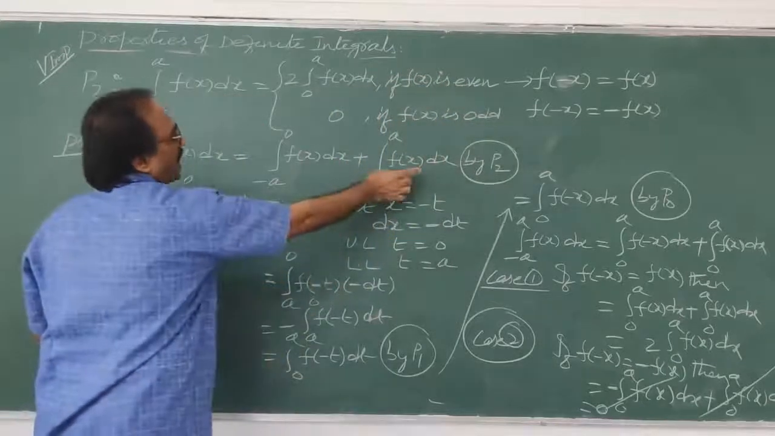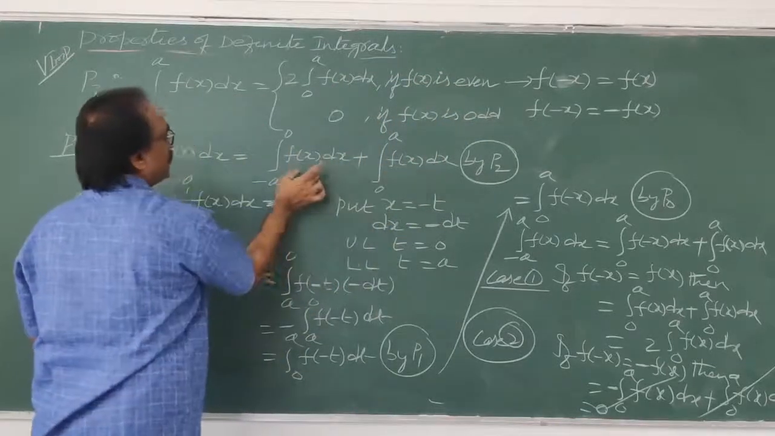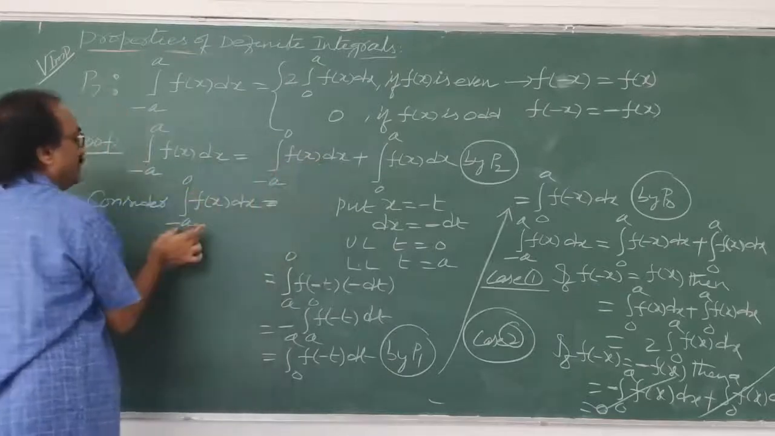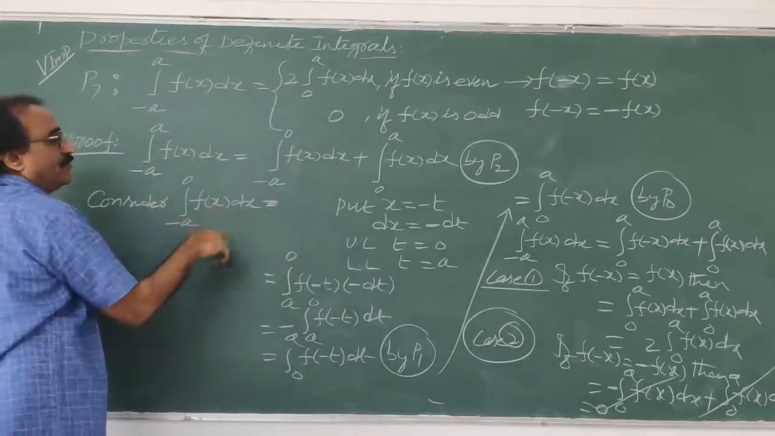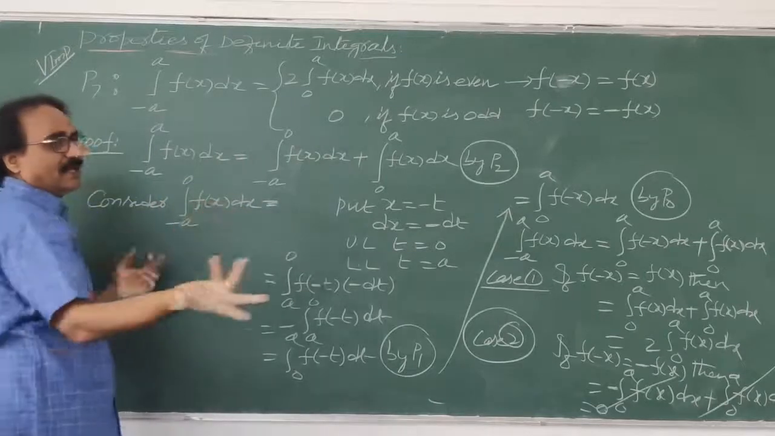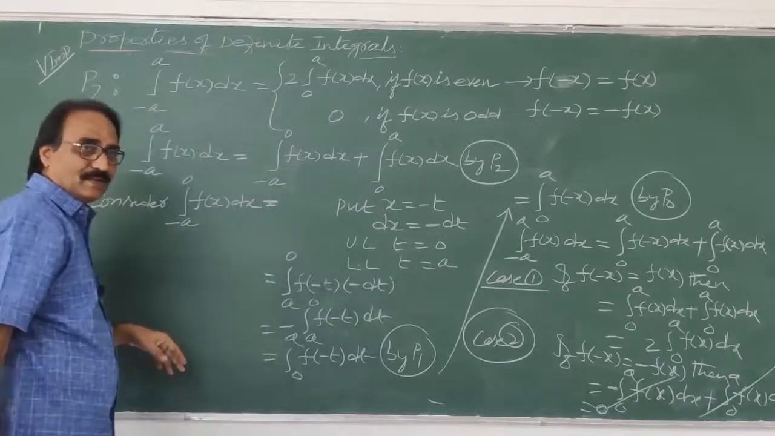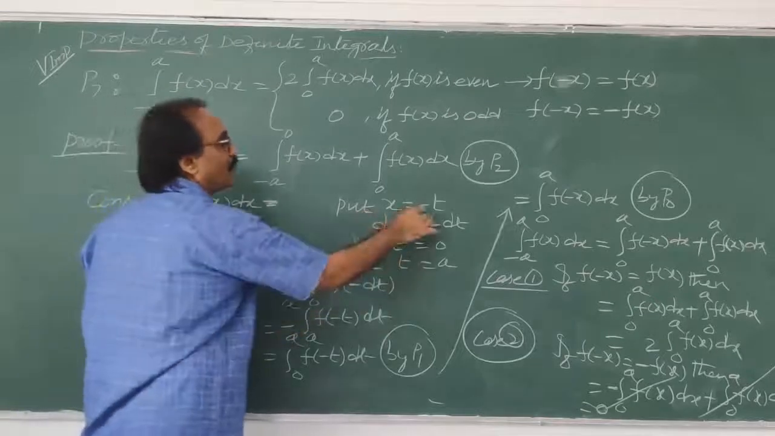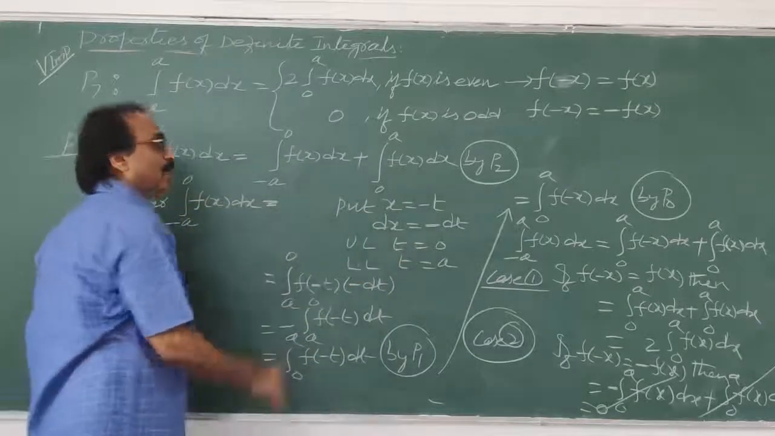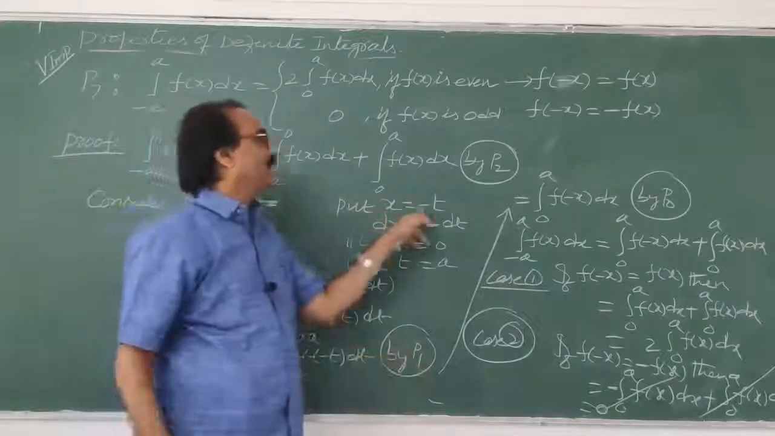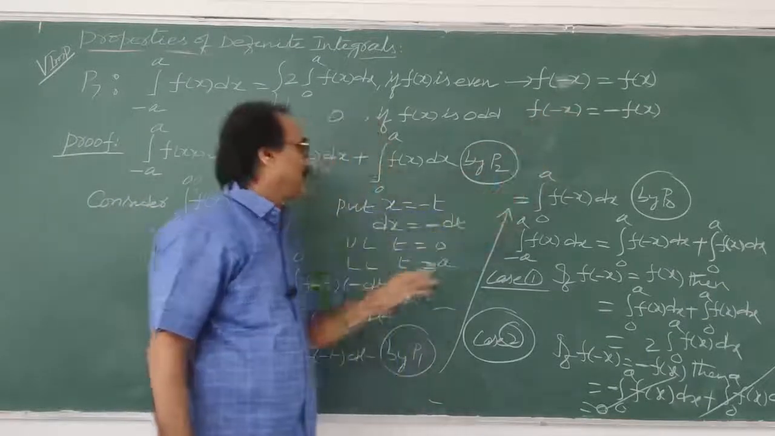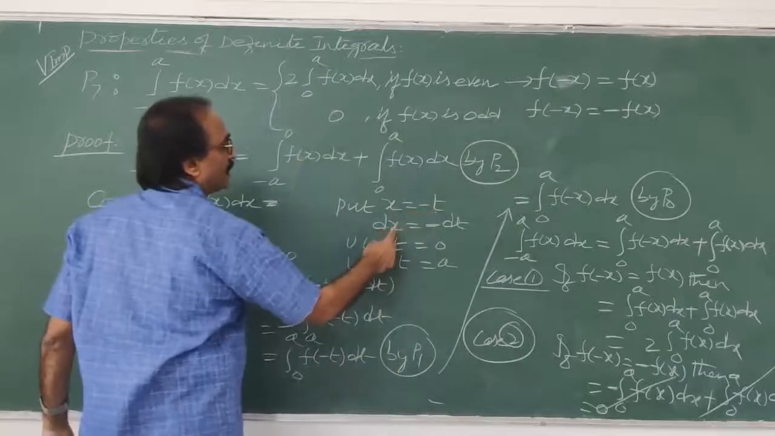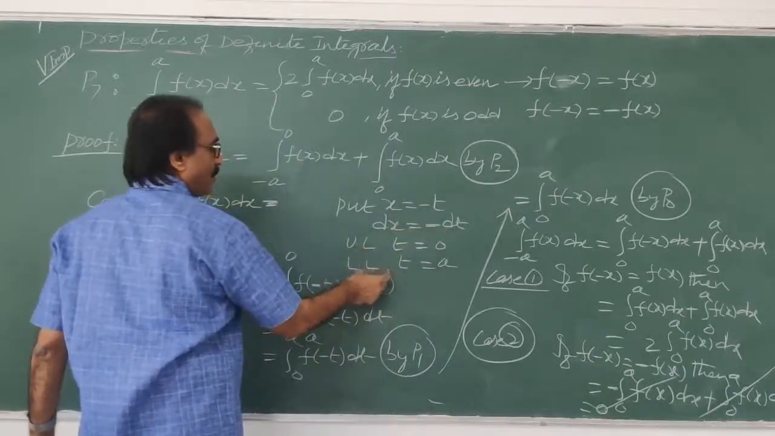Now, here what we have to prove: this part you have to change. That's why I consider minus a to 0 of f of x dx. Here if you write x as t, then f of t dt, no change, no new value, the same will come. So to change something, I put minus t. Put x is equal to minus t. Why do I put minus t? Because here negative is there and here minus x is there, that's why. So put x is equal to minus t, dx is equal to minus dt, and we get the upper and lower limits.